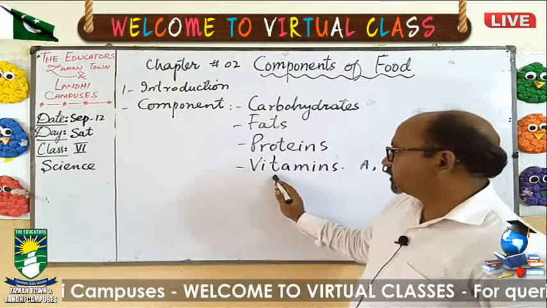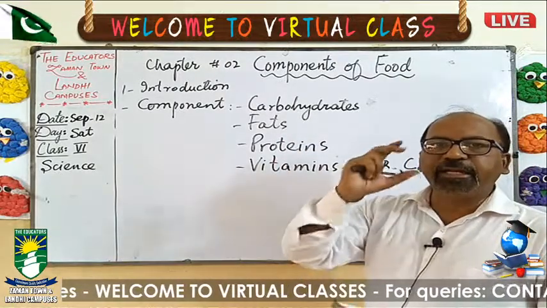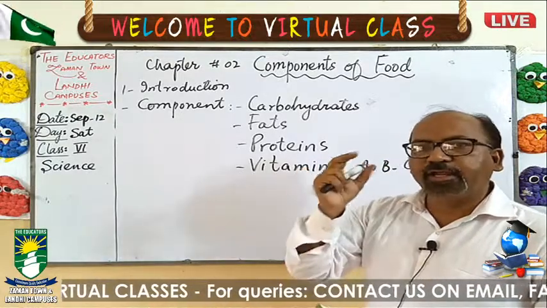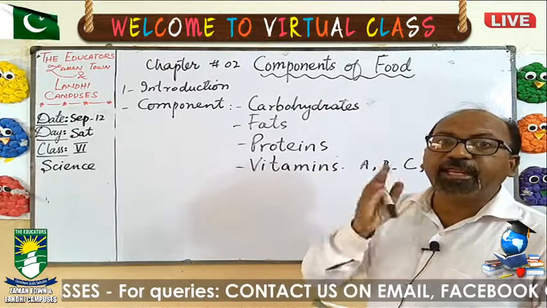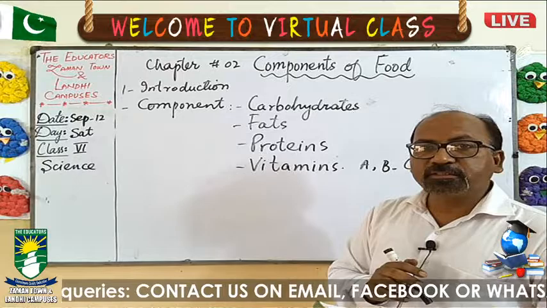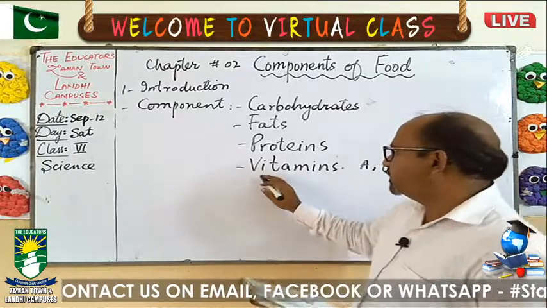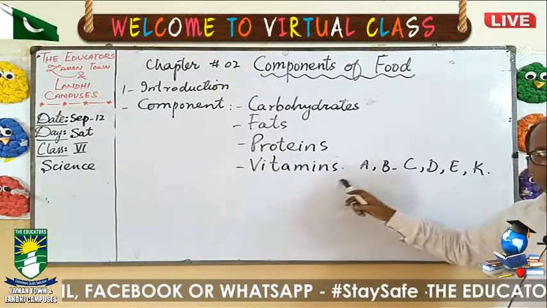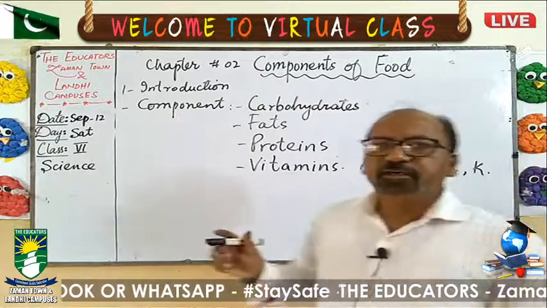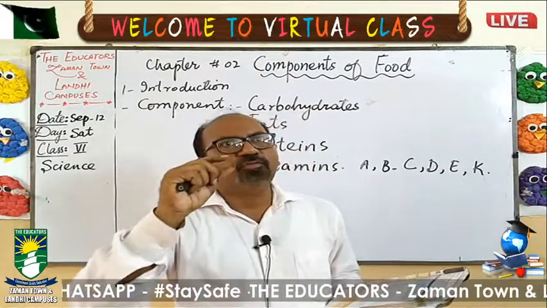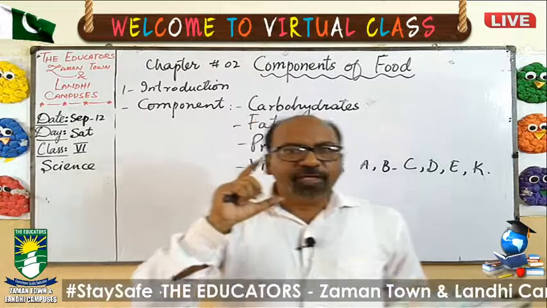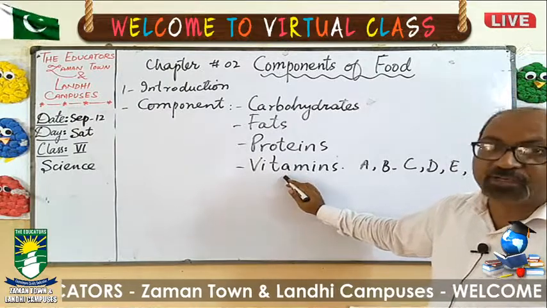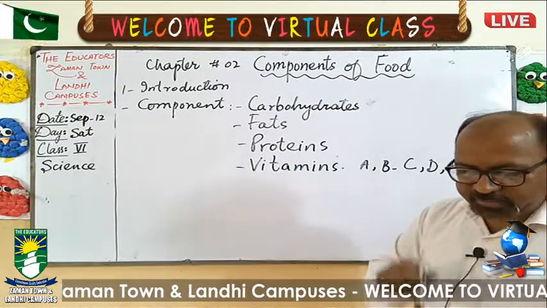Next is vitamins. Vitamins are needed for the body in very small quantity, but they are very necessary. There are different types: vitamin A, B, C, D, E, and K. Although they are necessary in very small quantity, they are needed by the body because they save us from diseases, and the deficiency of the vitamins can cause different diseases, which we are going to discuss right now.